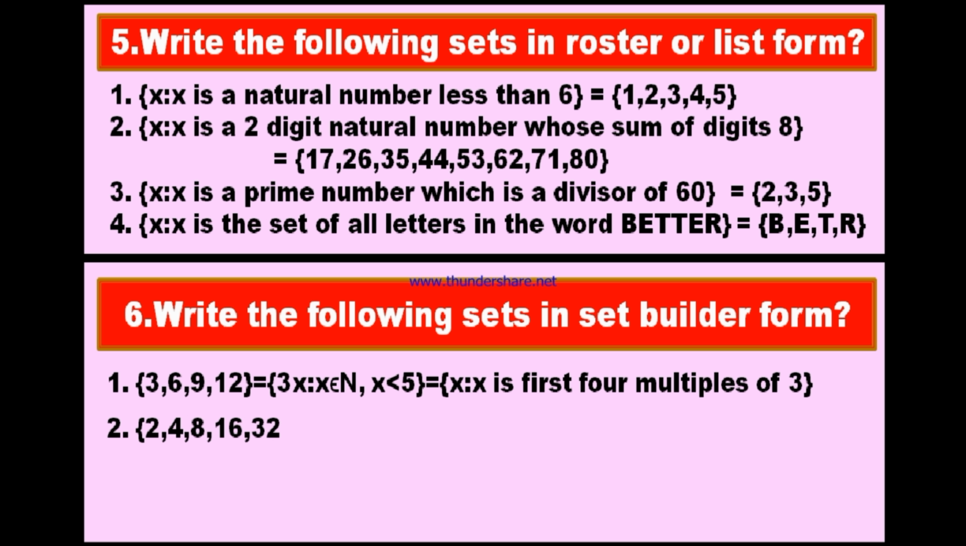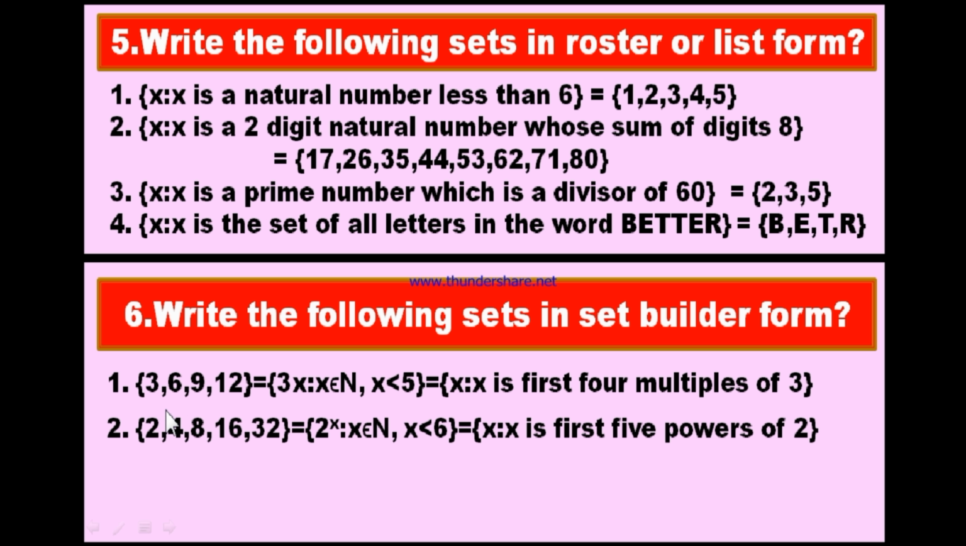Now second bit, 2, 4, 8, 16, 32. These are not the multiples of 2. Even though you can observe this is 2 times 1, 2 times 2, but 2 times 3, 6 is not there. Therefore, these are not multiples of 2. Then this is 2 power 1, this is 2 square, this is 2 cube, 2 power 4 and 2 power 5. Therefore, the given elements are in the form of 2 power x such that x belongs to the set of natural numbers, and this is 2 power 5. Therefore, you can write x is less than 6.